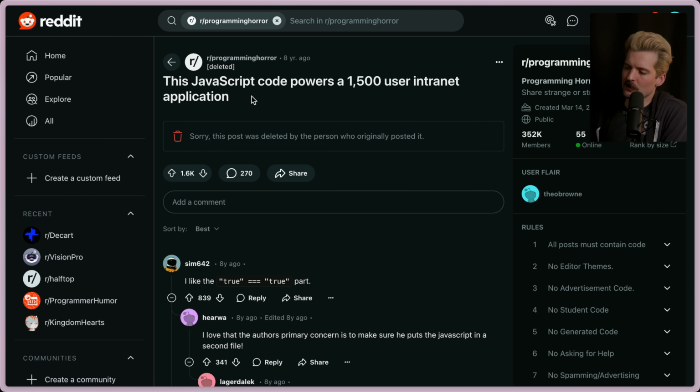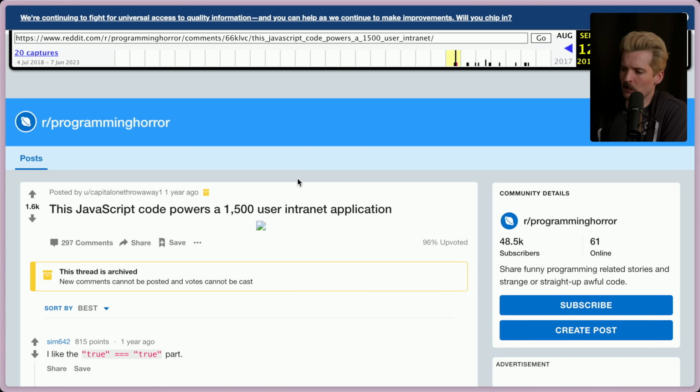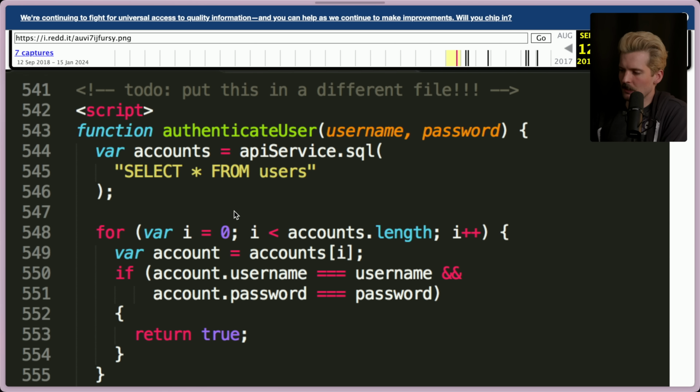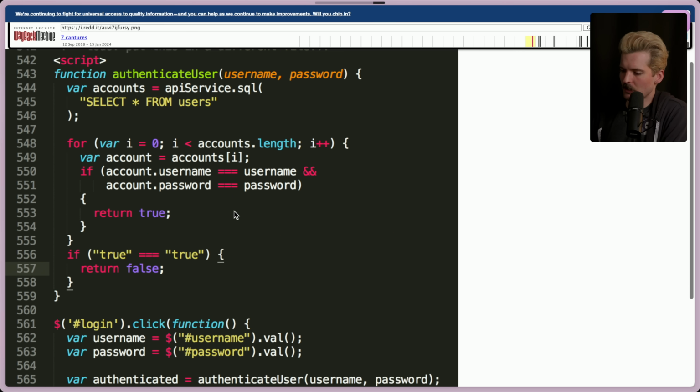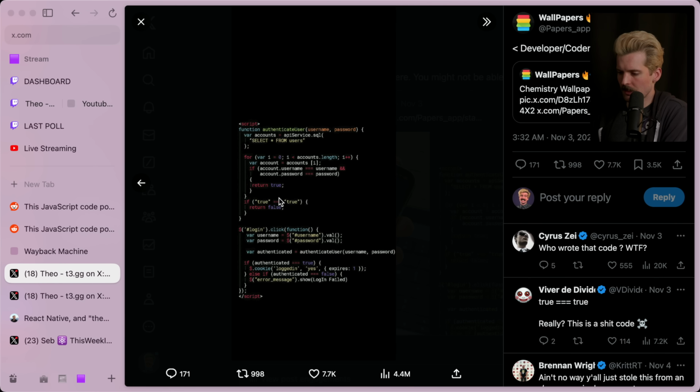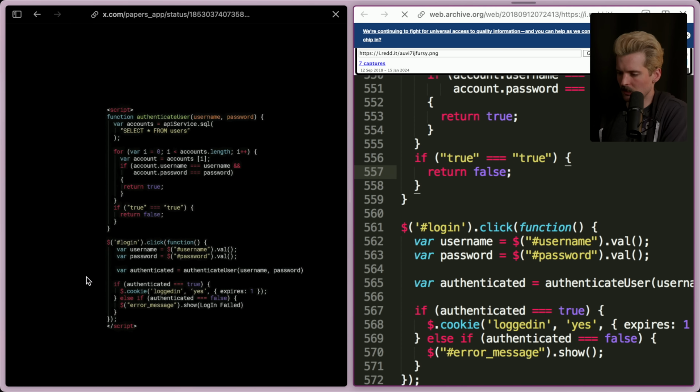I found this source from a deleted programming horror post. And I also found it on Web Archive, and the image did work before. Okay, cool, it's working again. And this is, as far as I can tell, the closest thing we have to the original code. I know that because they got rid of the weird thing in the show. And I'm pretty sure other than that, the code is identical.